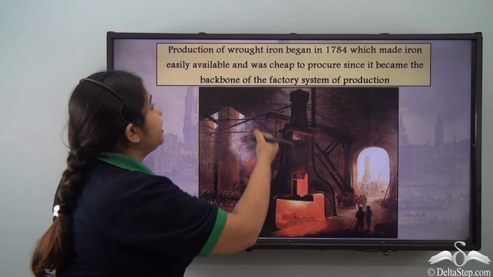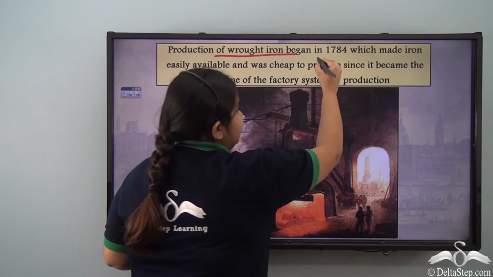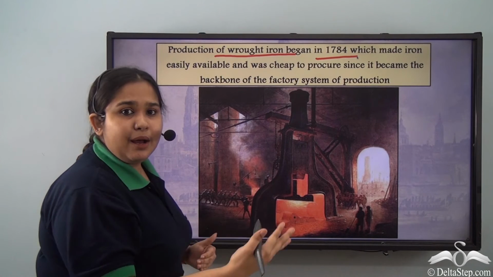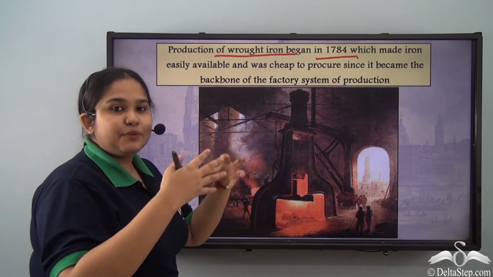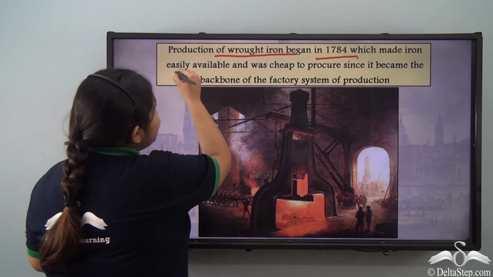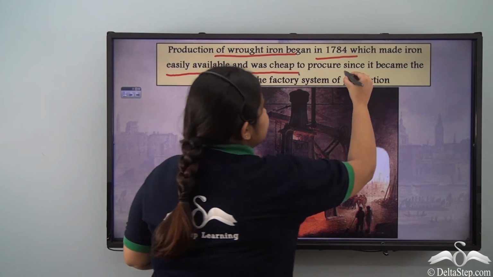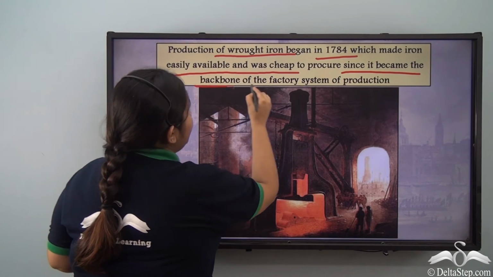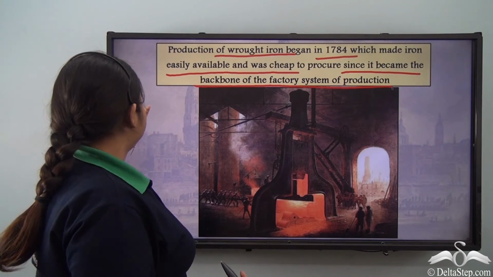So of course, the production of wrought iron that began in 1784 came as an alternative to the iron that was being used, and it was easily available and also cheap to procure, since it became the backbone of the factory system of production, just like iron.